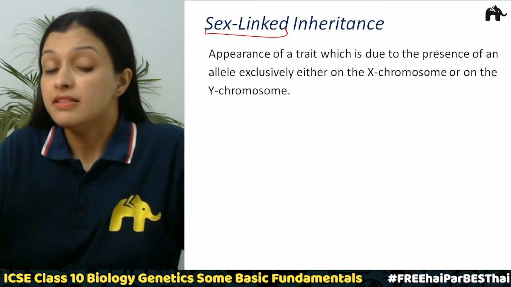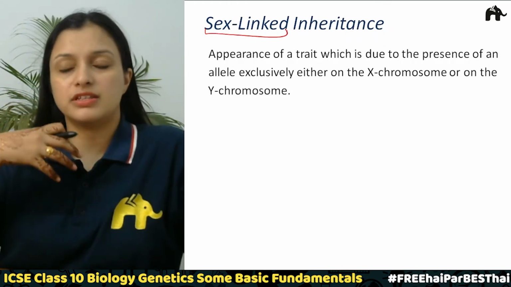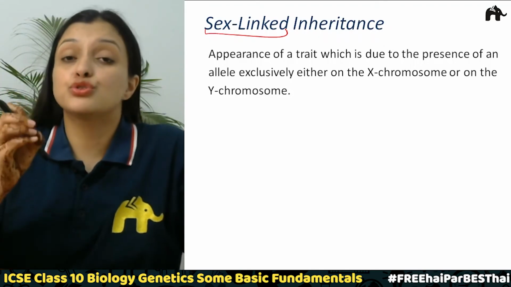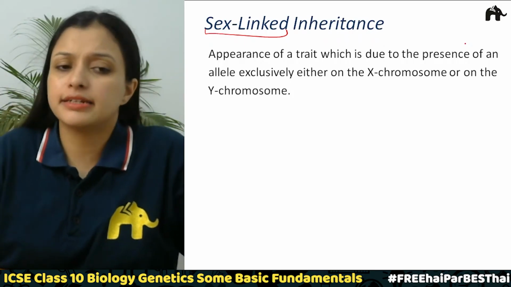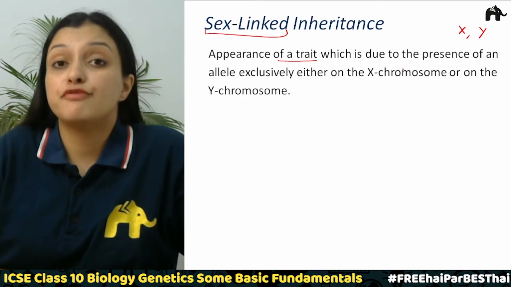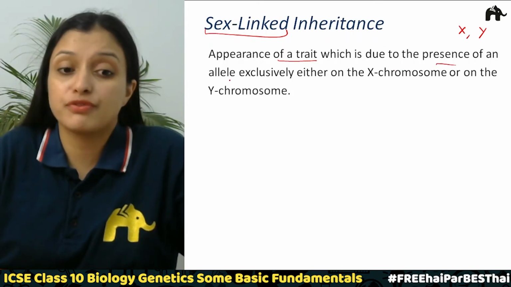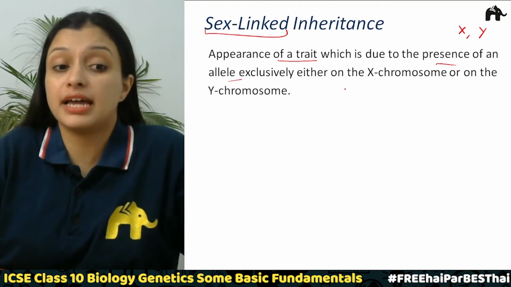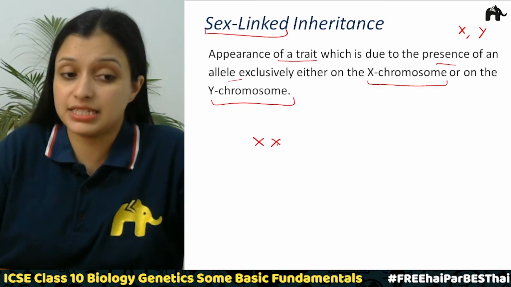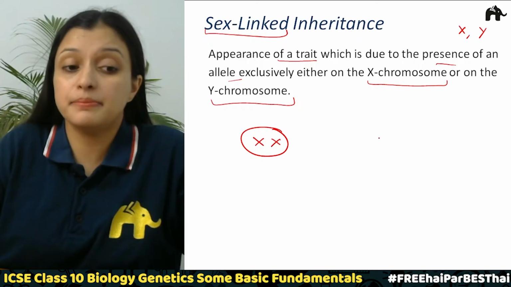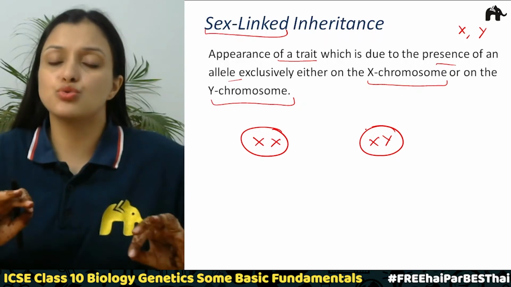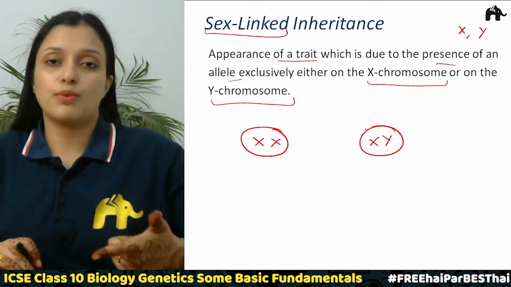So this means there are certain inheritances or certain appearances which are majorly or only due to the sex chromosomes, right? Either the X chromosome or the Y chromosome. So the appearance of a trait which is due to the presence of an allele exclusively either on the X chromosome or on the Y chromosome. We know that a female has XX chromosomes and a male has XY chromosomes, right? So these inheritances are exclusively limited to X and Y chromosomes.